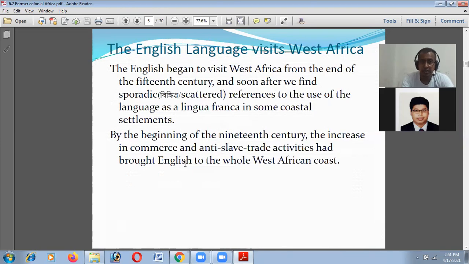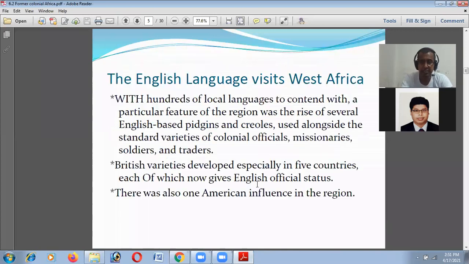The English language first came to West Africa. The English began to visit West Africa from the end of the 15th century, and soon after we find sporadic references to the use of the language as a lingua franca in some coastal settlements. By the beginning of the 19th century, the increase in commerce and the anti-slave trade activities had brought English to the whole West African coast. So this way, the English language came to this area.